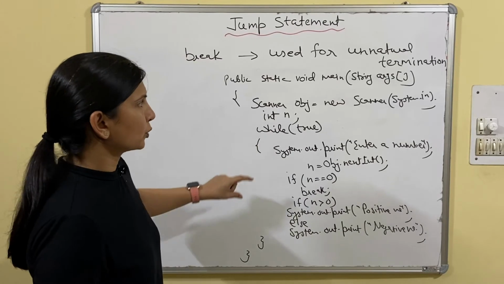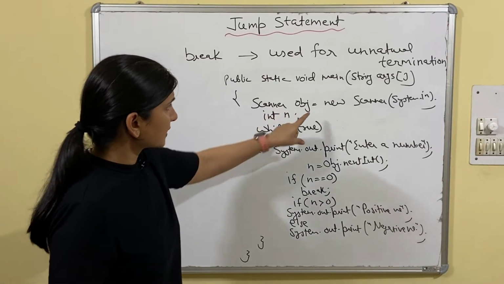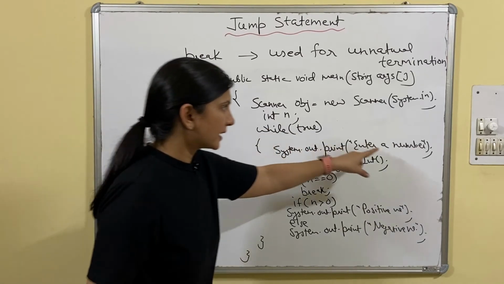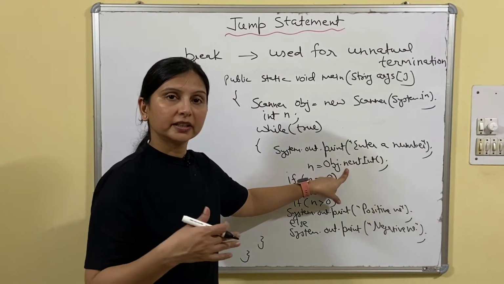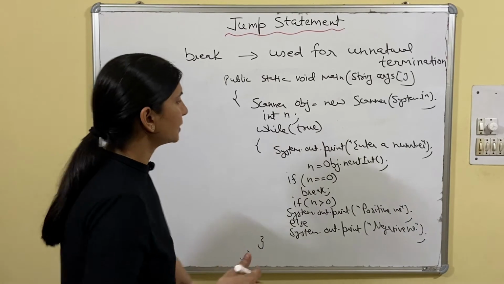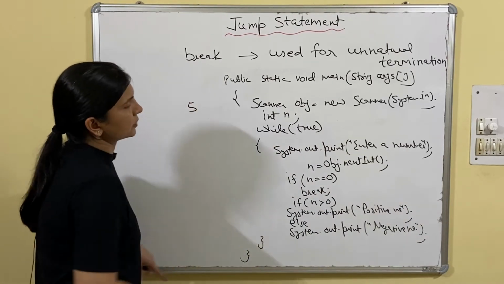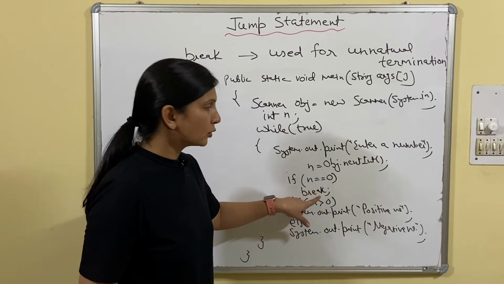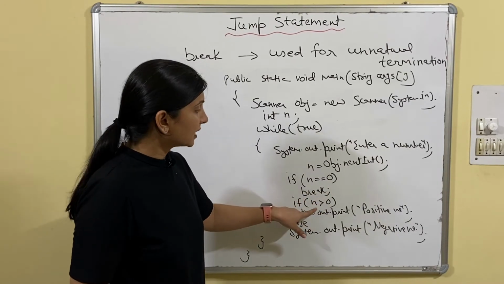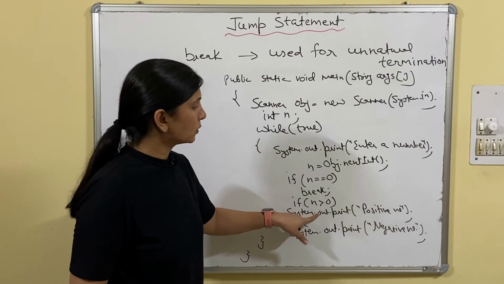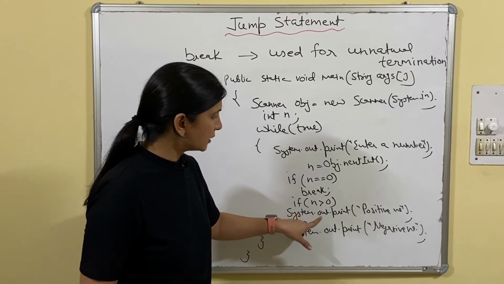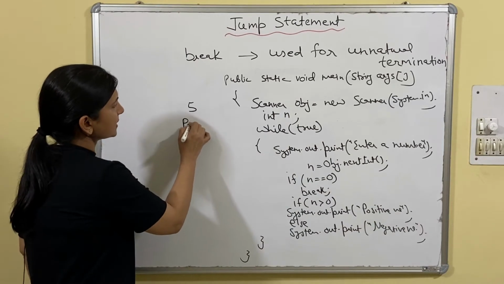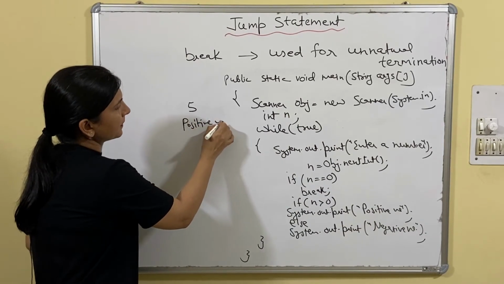Now what will be the output here? First the object will be created, then while true means it will keep on asking enter a number and we will keep on giving the number. For example, if I have given 5, first the condition will be checked. If 5 equals to 0, no, so it will not break the loop. It will come here, 5 greater than 0, yes, then positive number will be displayed as output.